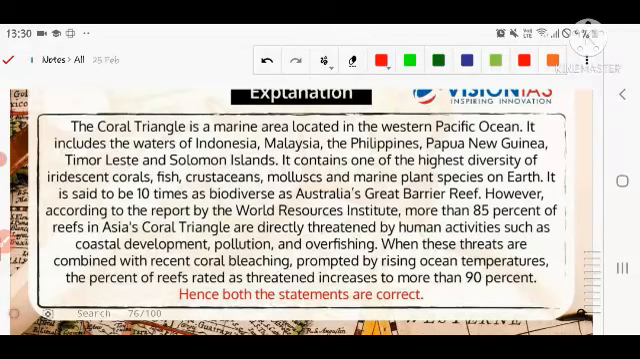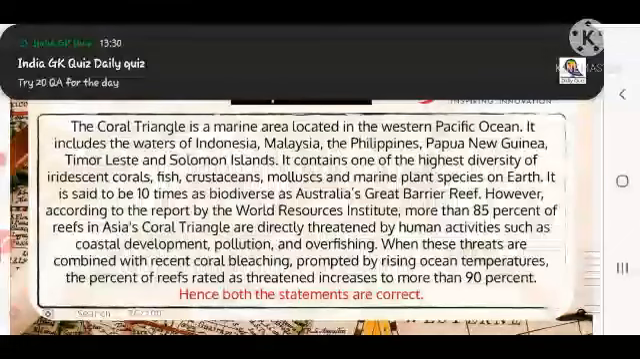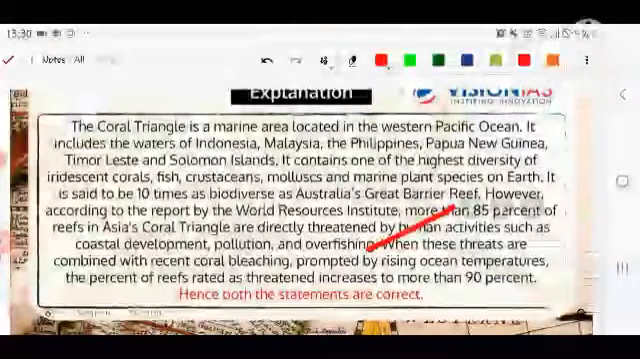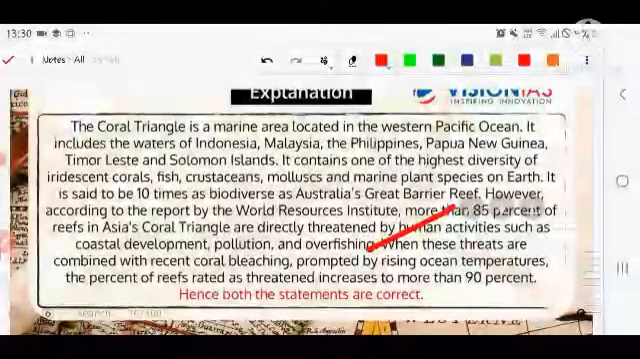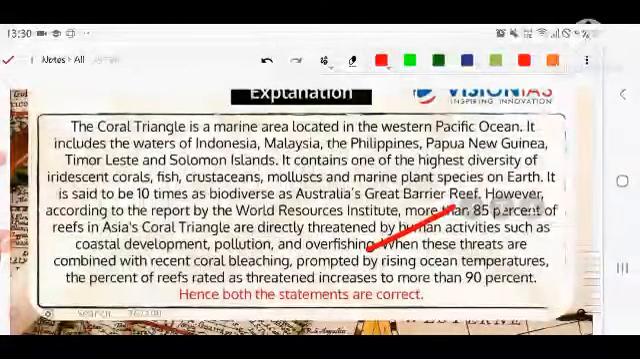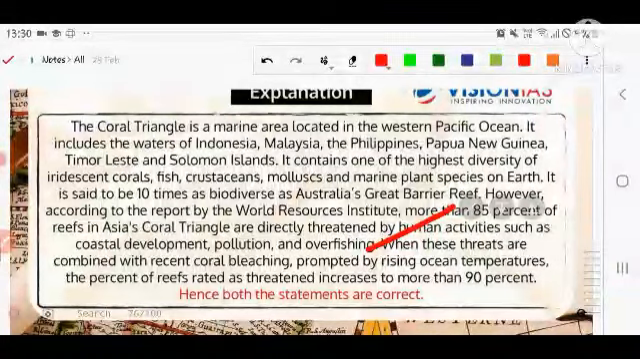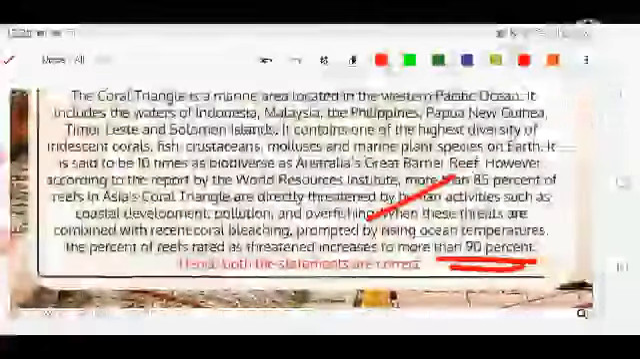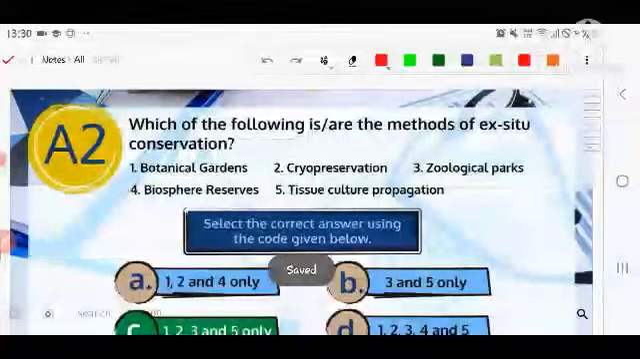Overfishing. When these threats are combined with the recent coral bleaching because of high temperature, and because of nutrients that run off from rivers to the ocean, that can be the reason for bleaching of these corals, prompted by the rising ocean temperature. For example, various ocean warm winds affect our coral as well. The percent of the reef rated as threatened increased to more than 90%. So that's why it is a much graver concern for environmentalists to protect them, because human activity is not stopping anywhere.